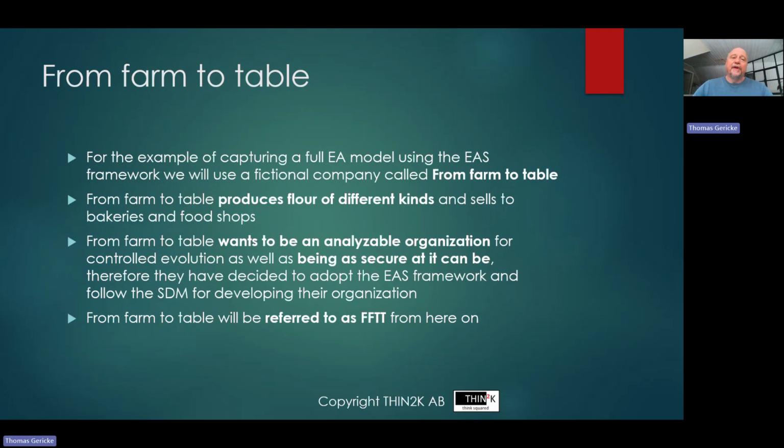In our example, we will have an organization called From Farm to Table. From Farm to Table produces flour of different kinds and sells this flour to bakeries and food shops. And From Farm to Table has chosen the EAS framework in order to be an analyzable organization, as well as be as secure as they possibly can. So they wanted these two things from the EAS framework. And we will refer to From Farm to Table by using the acronym FFTT from here on.